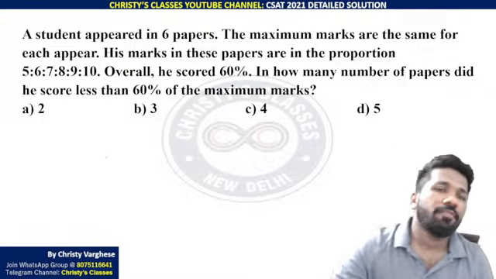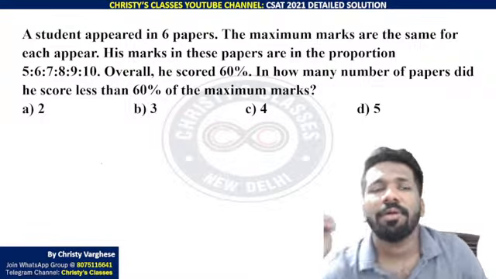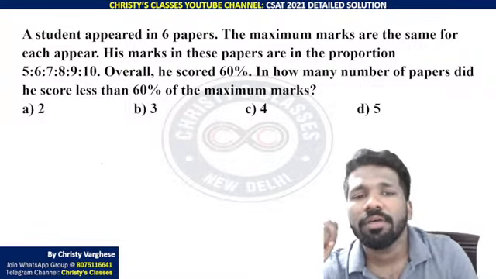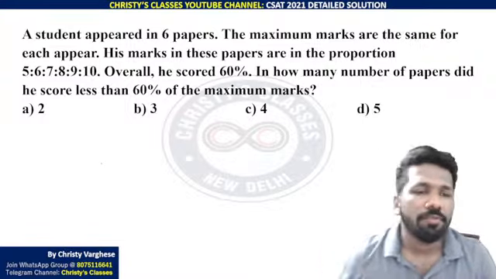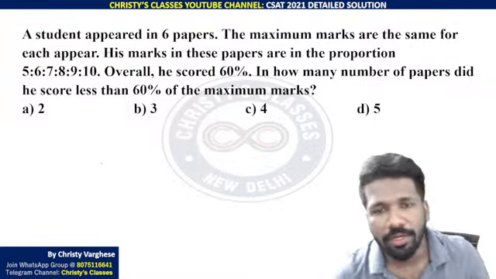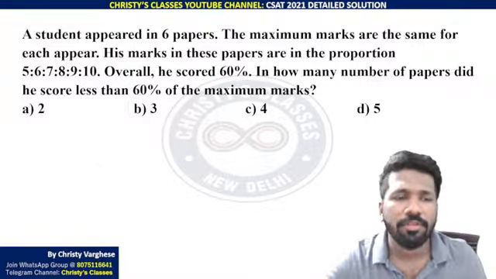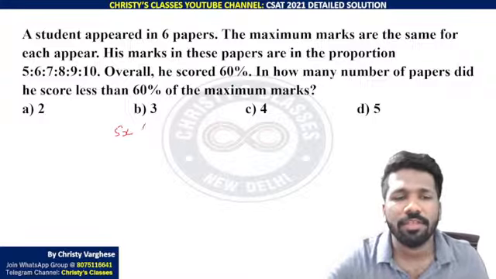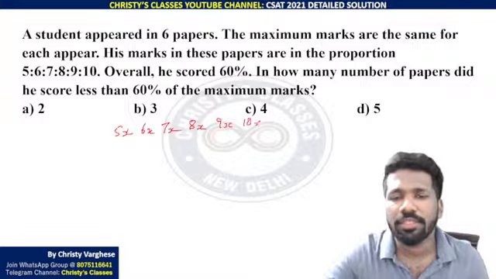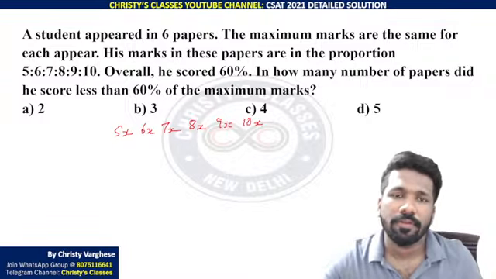Okay, listen very carefully. A student appeared in 6 papers. The maximum marks are the same for each paper. His marks in these papers are in the proportion 5:6:7:8:9:10. Proportion 5:6:7:8:9:10 means let us take 5x, 6x, 7x, 8x, 9x, 10x as the marks.